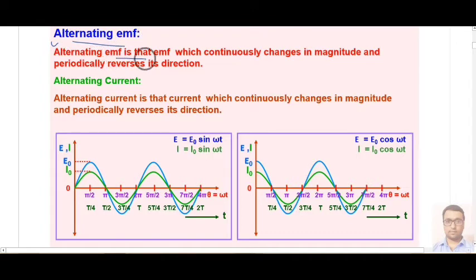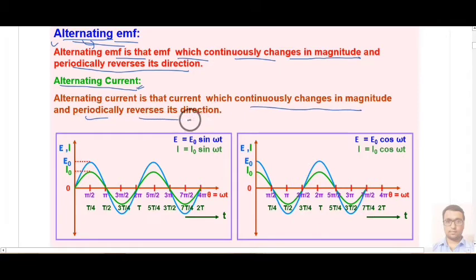So see, alternating EMF is that EMF which continuously changes in magnitude and periodically reverses its direction. So what is the meaning of alternating? Alternating means that thing which keeps on changing. So alternating EMF keeps on changing with time. Similarly, we have alternating current, that current which keeps on changing continuously in magnitude and periodically reverses its direction.